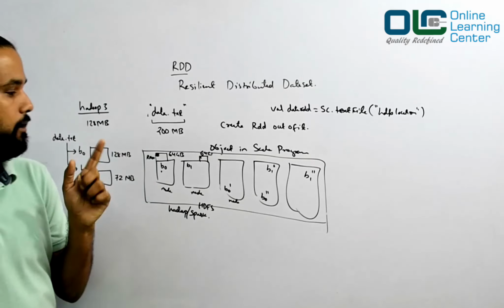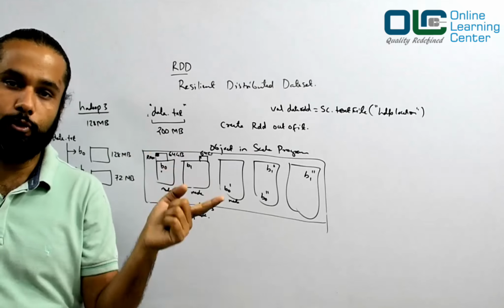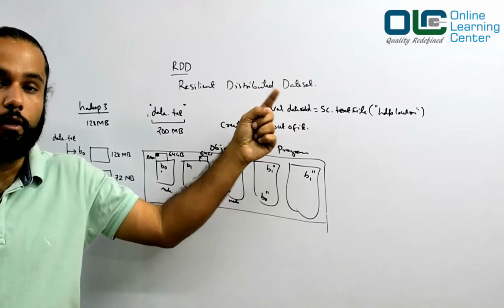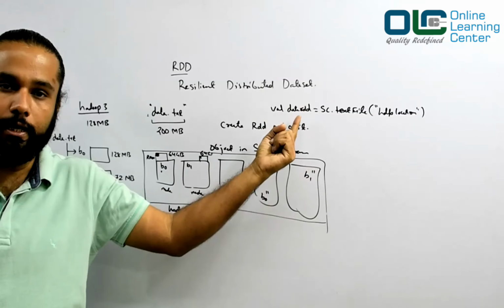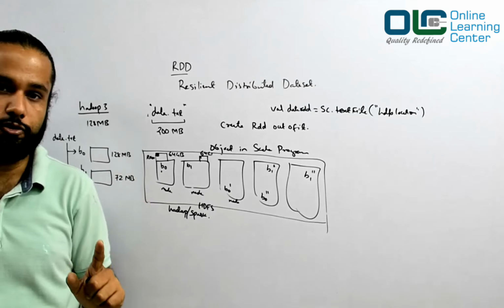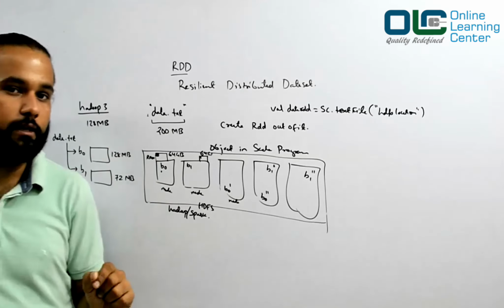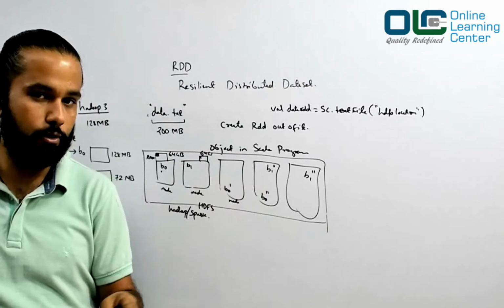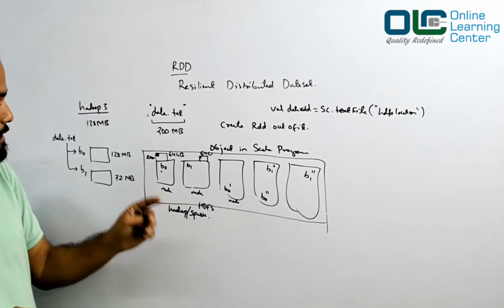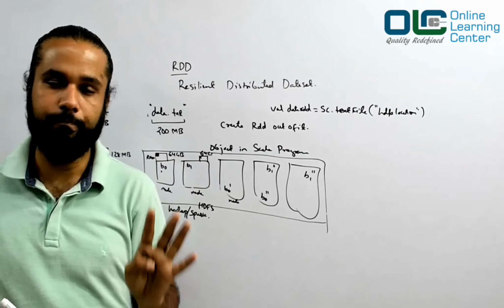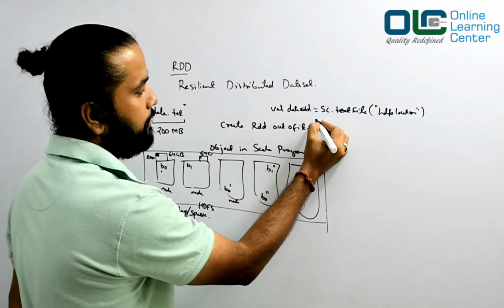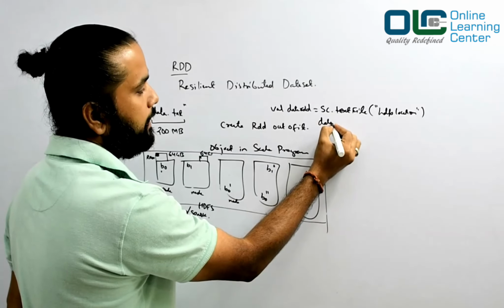And that's how the data would be loaded in the memory whenever you are trying to execute your program, whenever you create an RDD and then do some operations on that RDD. That is how it actually works. Your Spark internally has a concept of partitions. We'll talk about that as we encounter them, but right now, what you need to understand is the data is loaded in your memory, in RAM.